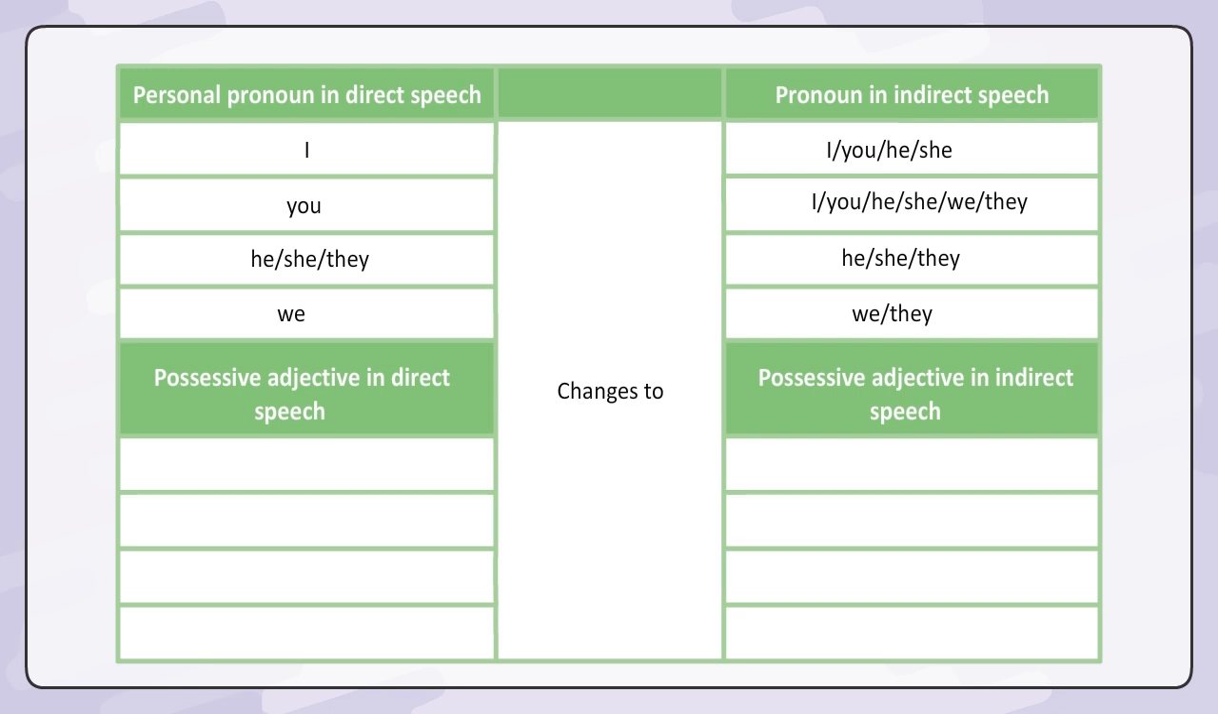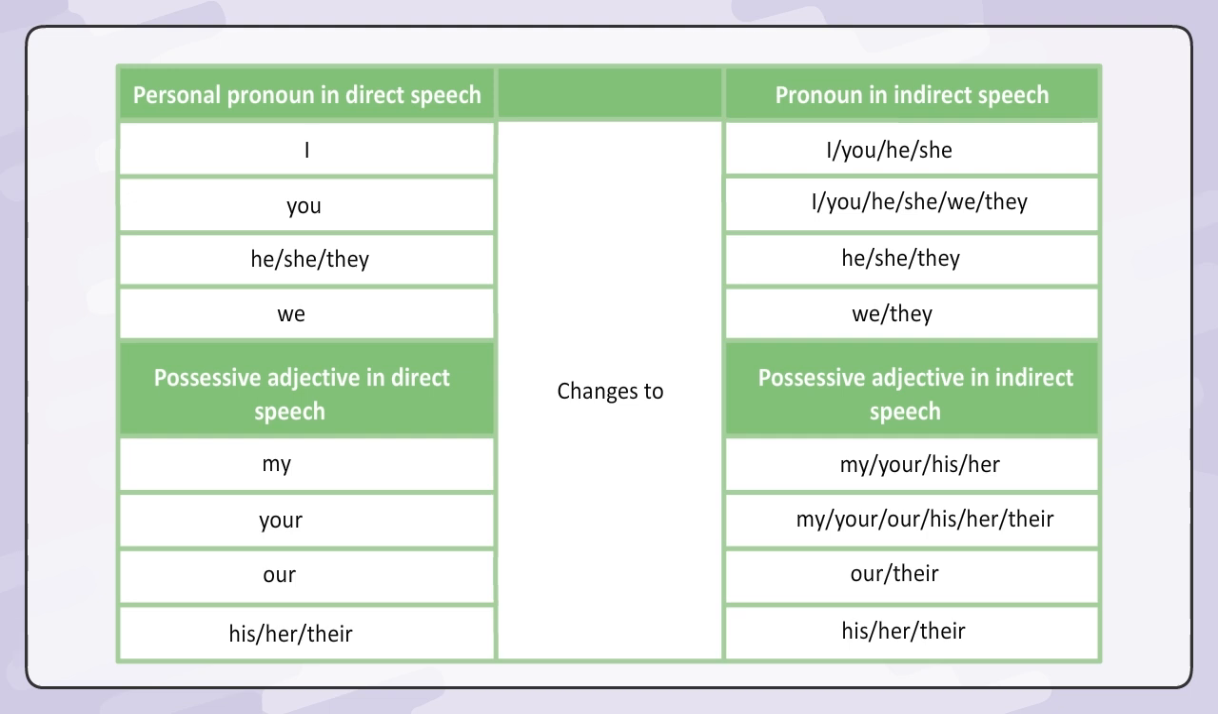Possessive adjective in direct speech. Possessive adjective in indirect speech. My changes to my, your, his, her. Your changes to my, your, our, his, her, their. Our changes to our, their. His, her, their change to his, her, their.